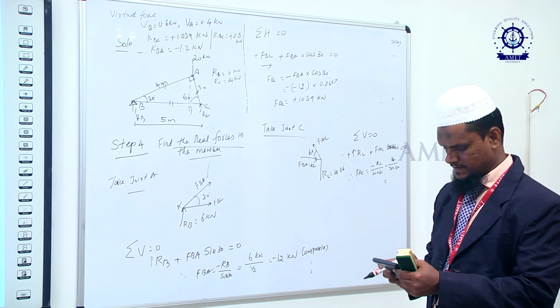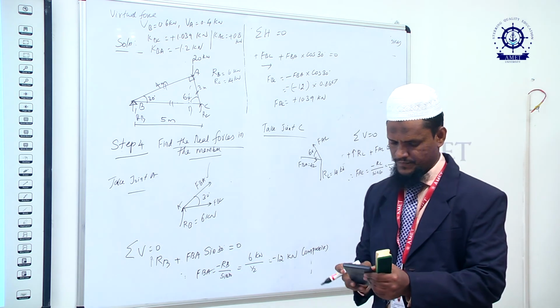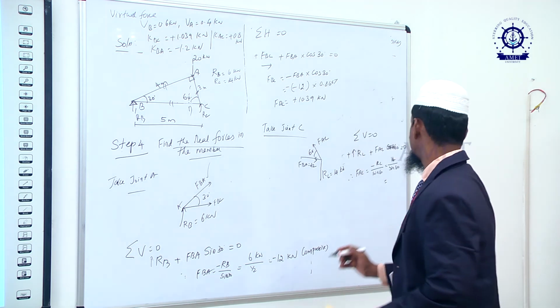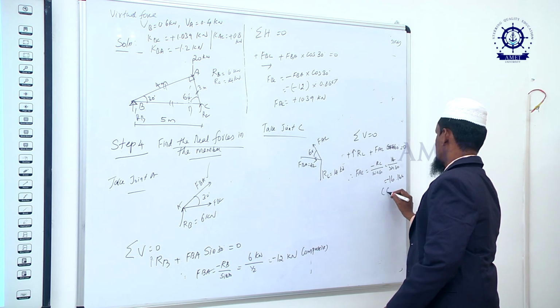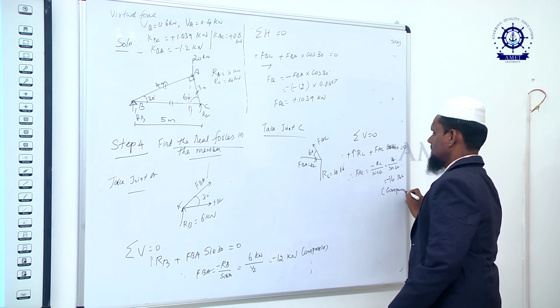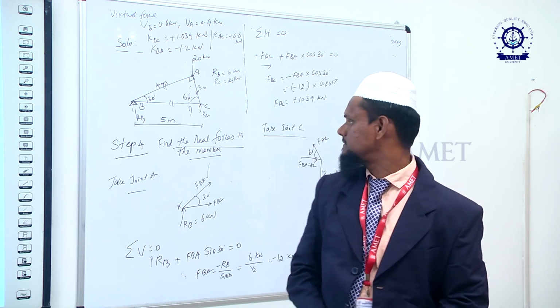So 14 divided by sin 60, you will get minus 16.16. So it is compressive. After calculating this, you have to make a table.